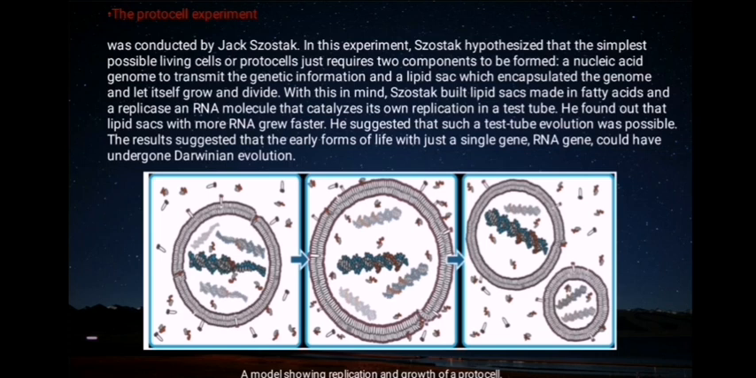divide. With this in mind, Szostak built lipid sacs made of fatty acids and replicated an RNA molecule that catalyzes its own replication in a test tube. He found out that lipid sacs with more RNA grew faster. He suggested that such test tube evolution was possible. The results suggested that the early forms of life with just a single gene, an RNA gene, could have undergone Darwinian evolution. This is the model showing replication and growth of a protocell.